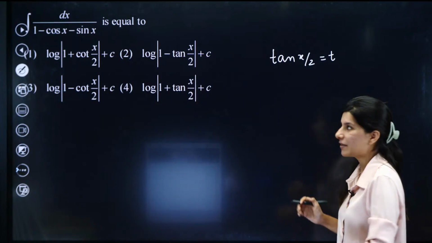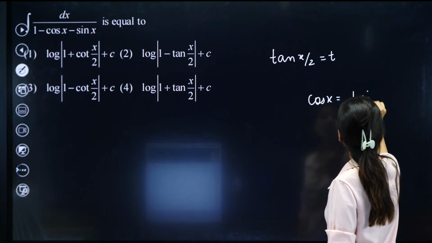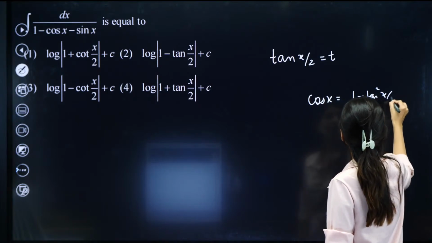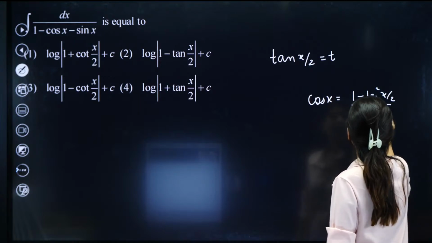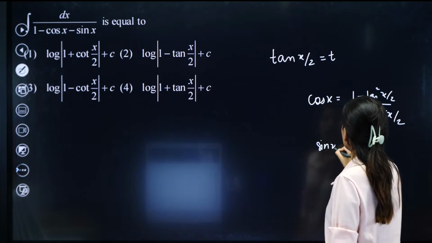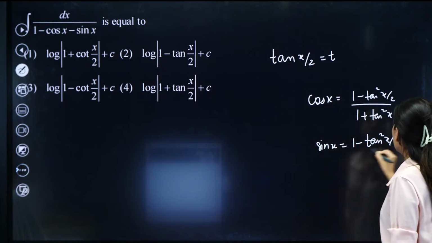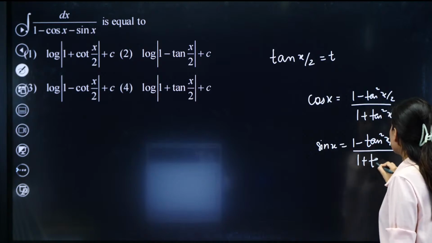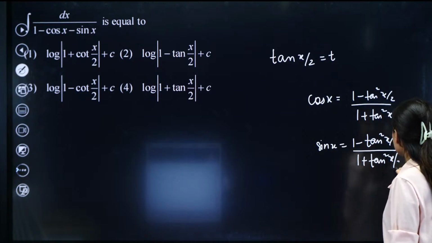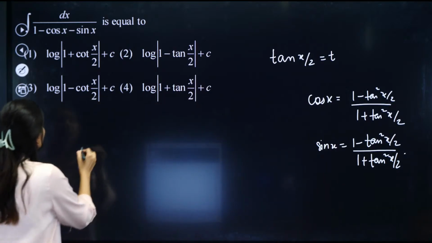So cos x will be replaced by 1 minus tan square x by 2 whole upon 1 plus tan square x by 2. And sin x will be replaced by 2 tan x by 2 whole upon 1 plus tan square x by 2. Right? Just quickly convert it.